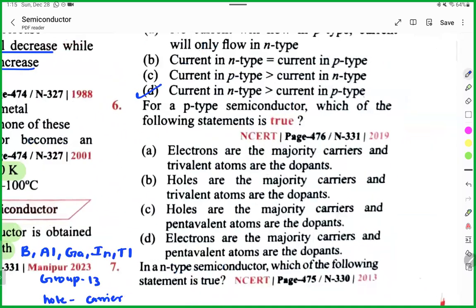Next, Sarah, in a P-type semiconductor, what happened? What is the majority charge carrier and minority? The holes are majority carriers, and P means trivalent, positive holes are the majority charge carrier, correct? Next, the dopant atom. Yes, holes are majority and trivalent atoms are the dopant.